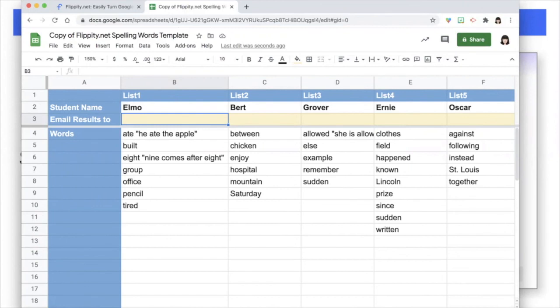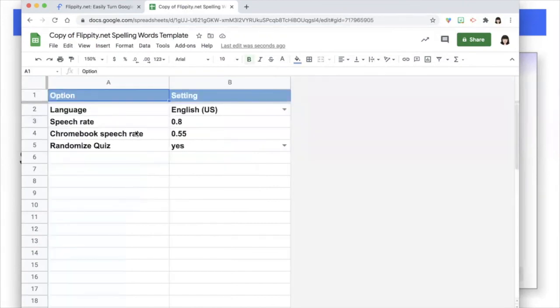In the spelling words template, there are some options. And here we see there's a speech rate that you can change, and there's a special one for Chromebooks. And if you want to randomize, and you can give this in quiz mode, that would be the way students would hear the words only. We'll show that here in a moment. So that could be yes or no.